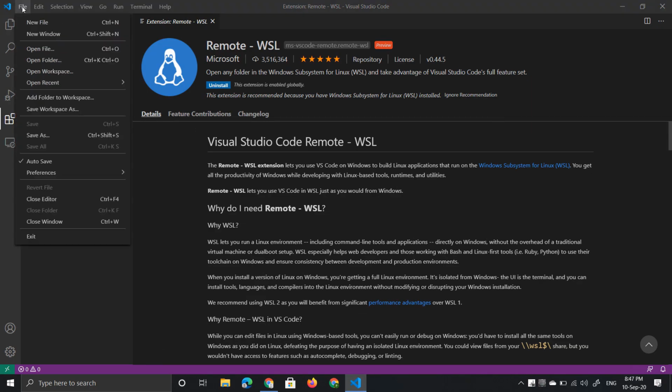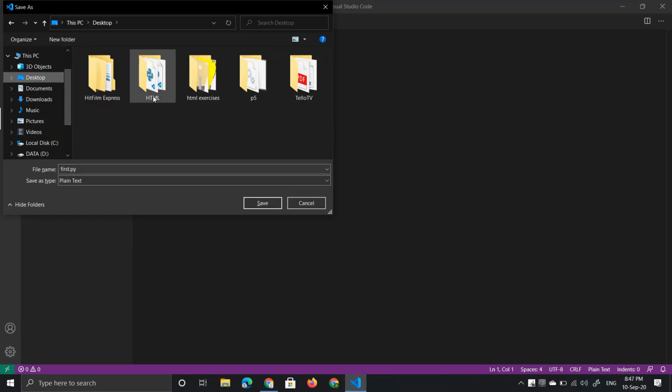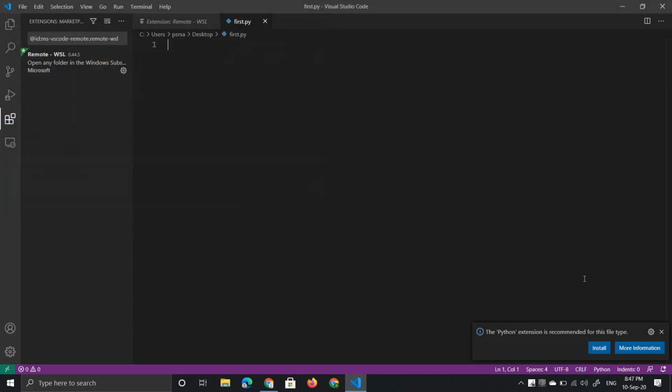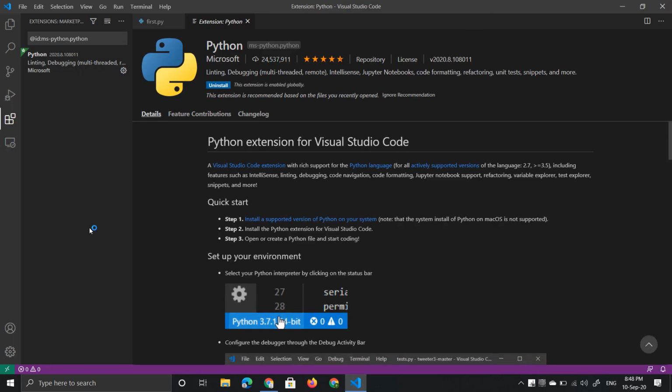Go to New File, press Ctrl S to save, name it first.py. .py is the extension that belongs to Python files. It will ask for installation of a Python plugin. Install it. Let me also install some other plugins that I found helpful when I'm working with Python.